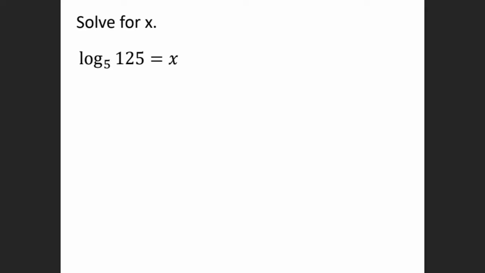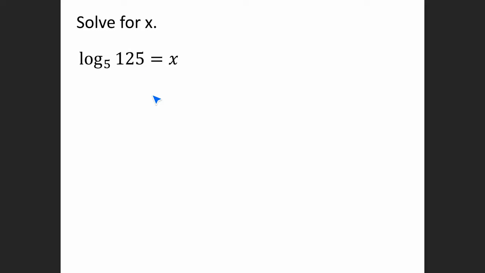Okay, so last week you were learning about exponential and logarithmic functions. And so we're gonna go ahead and solve these logarithmic expressions. So here we have log base 5 of 125, and we want to know what it's equal to. One of the ways that you can do this problem is if you look at the base, here it is 5. You want to ask yourself, what exponent does 5 have to have so that we get 125? So 5 times 5 times 5 would give us that 125.